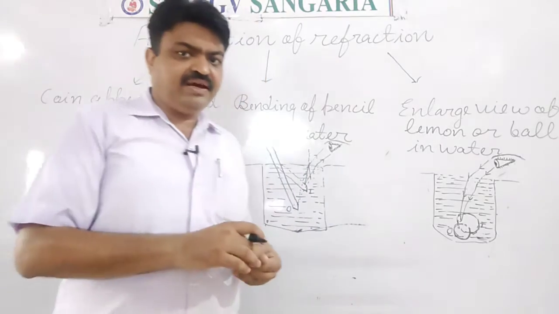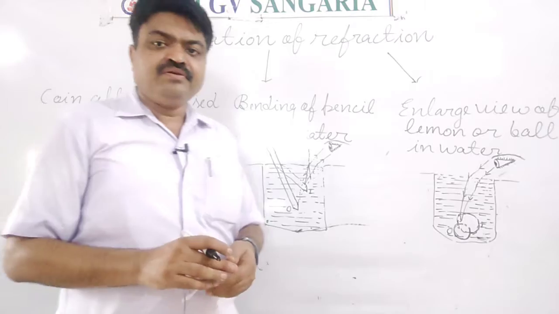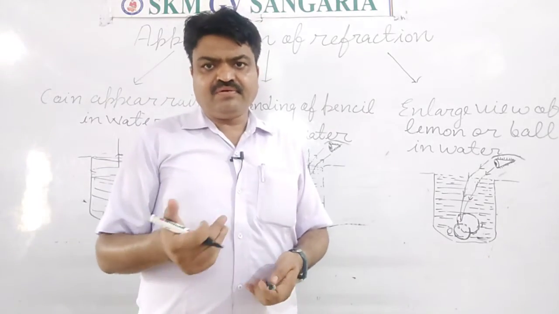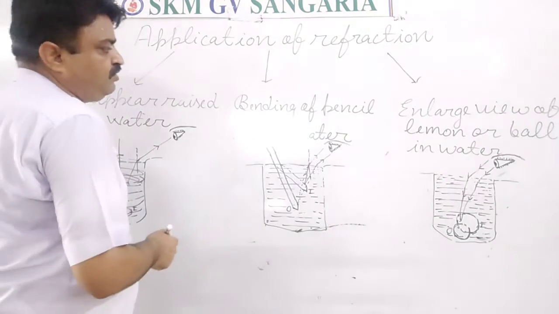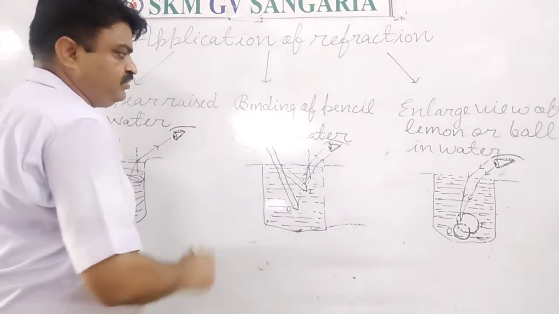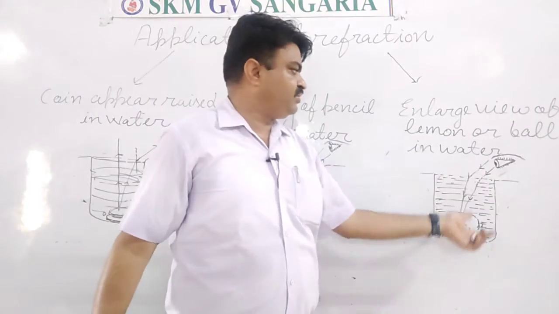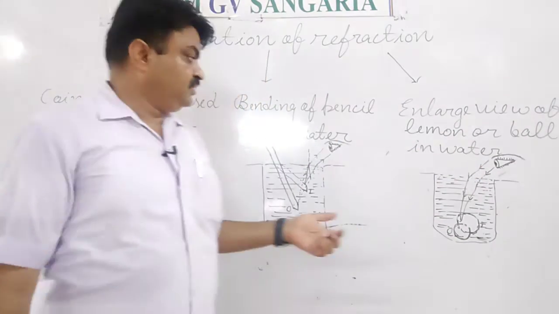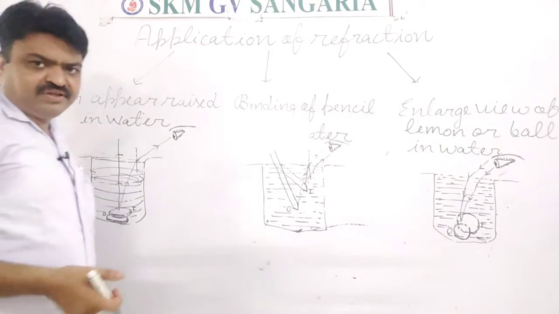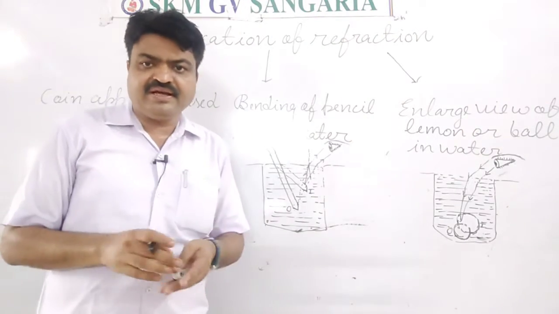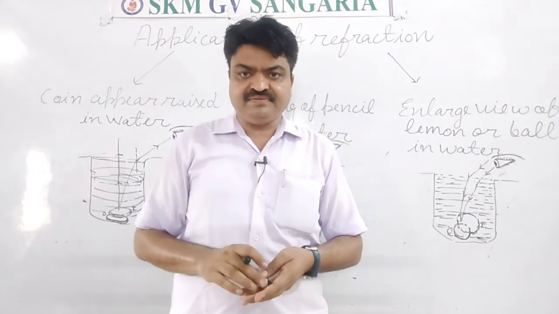So these are the 3 applications, students, and these 3 experiments you can do at your home. First is the bending of the pencil, which you can easily do. Second is the enlarged view of the lemon or the small ball. Third is the raising of the coin. So these 3 experiments you can easily do, and you can observe refraction.